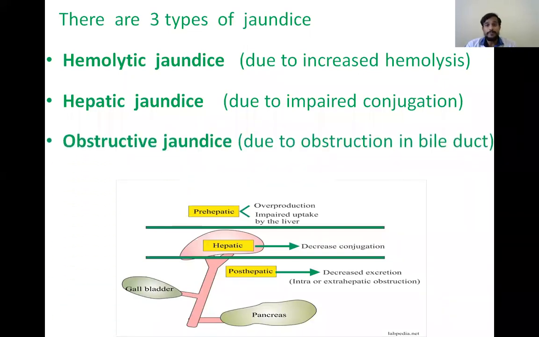And the next one is obstructive jaundice. This is due to obstruction in the bile duct. This is also known as post-hepatic jaundice because this occurs due to obstruction after the bilirubin gets conjugated in the liver. So hemolytic, hepatic, and obstructive. These are the types of jaundice.